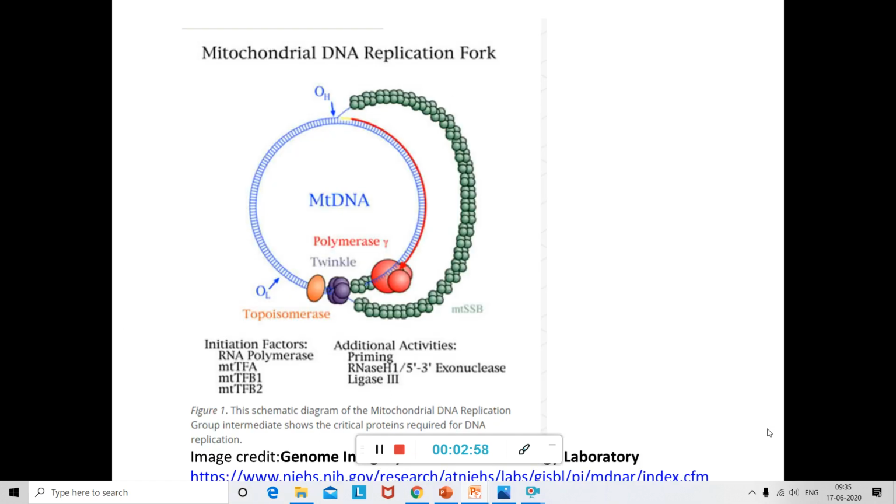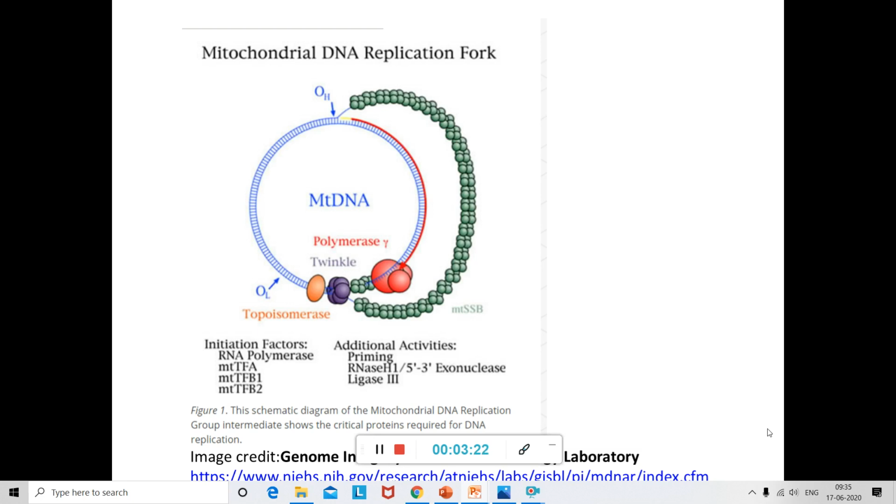Mitochondrial DNA, as we saw in the case of the rolling circle model, here also the DNA synthesis starts from the origin of replication, but it will start only from the first strand, or the heavy chain. From the OH, the DNA synthesis will start. And for that, of course, a nick is produced over here, and then the helicase.